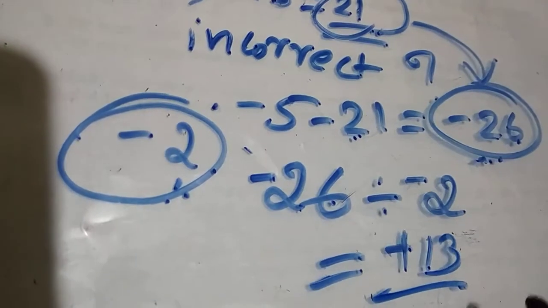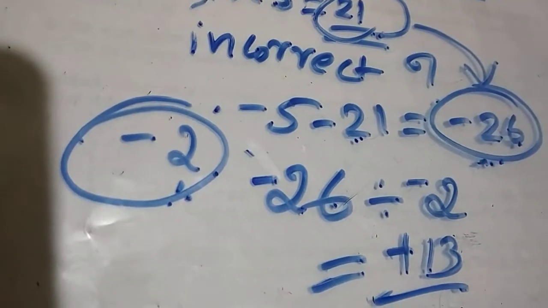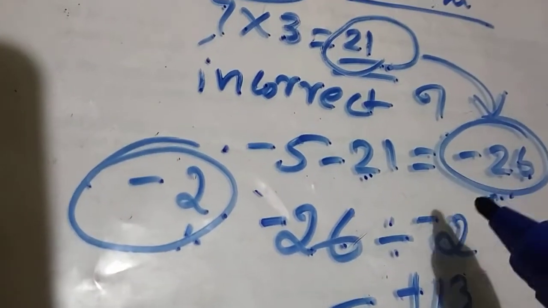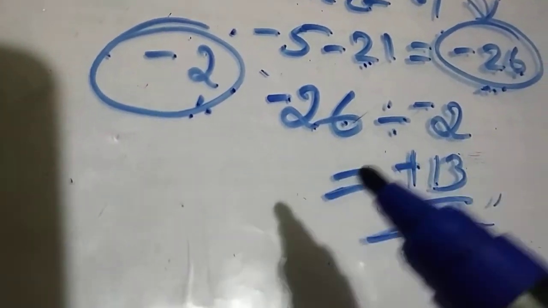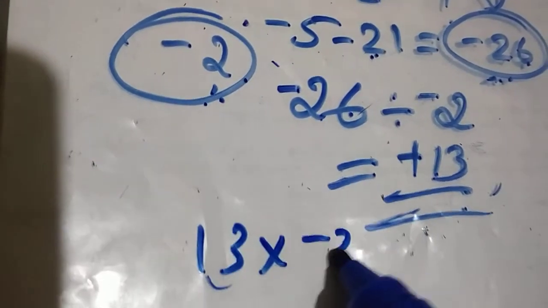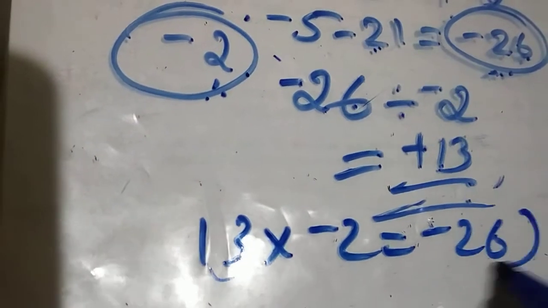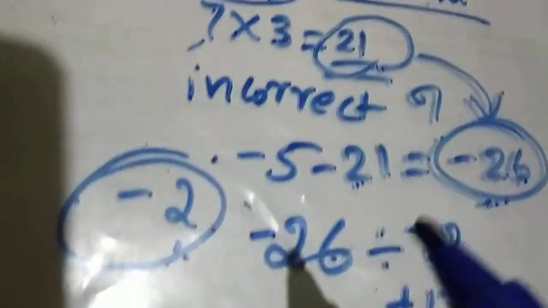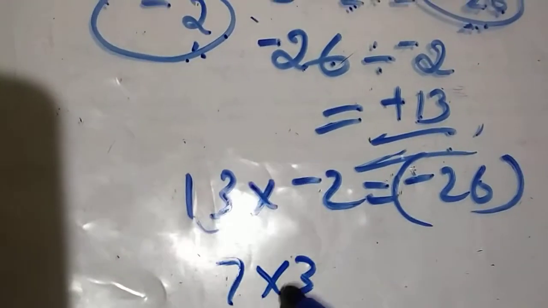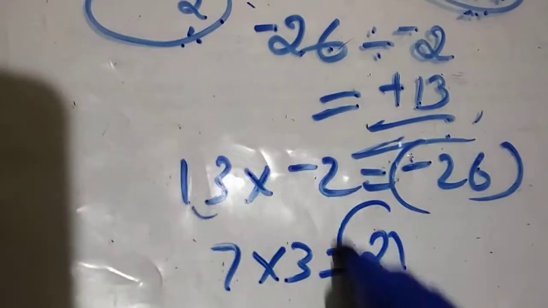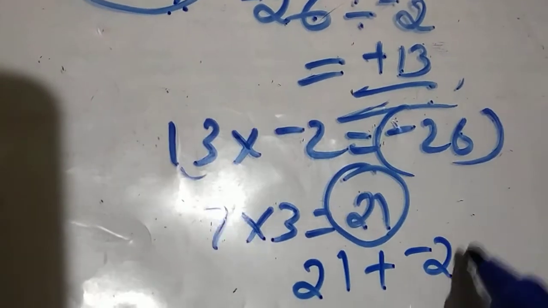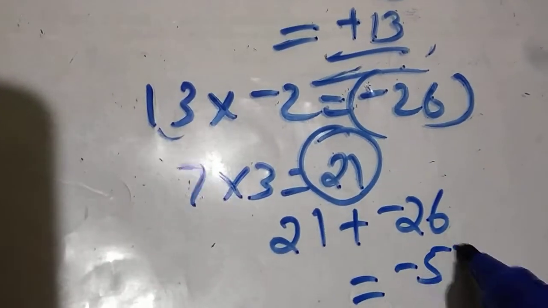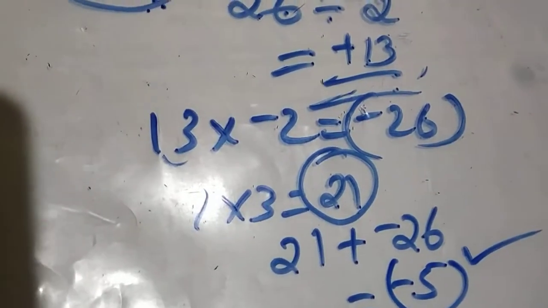So we can say 13 incorrect answers attempted by our Mohini. Got it? We can check: 13 times negative 2, negative 26. Then correct answer 7 times 3, that is 21. So total marks 21 plus negative 26 is equal to negative 5. So Mohini got negative 5 marks.